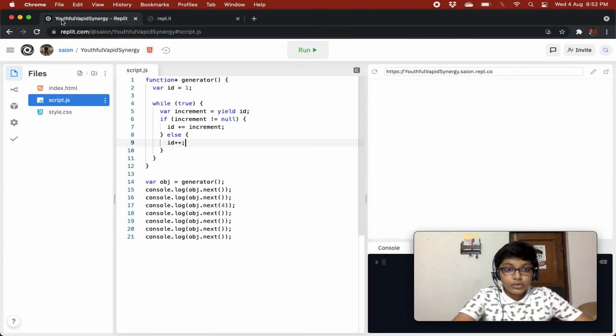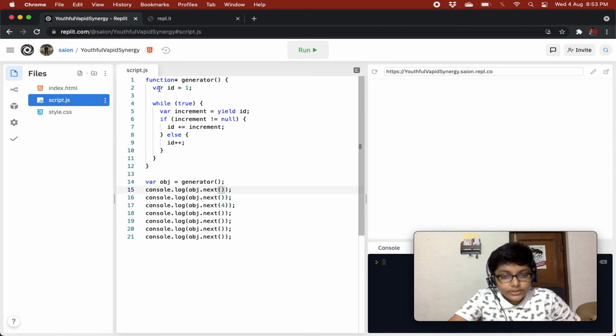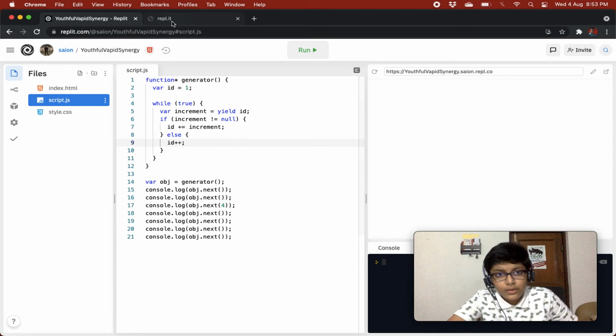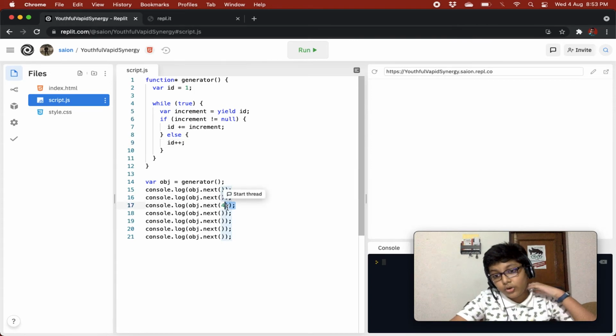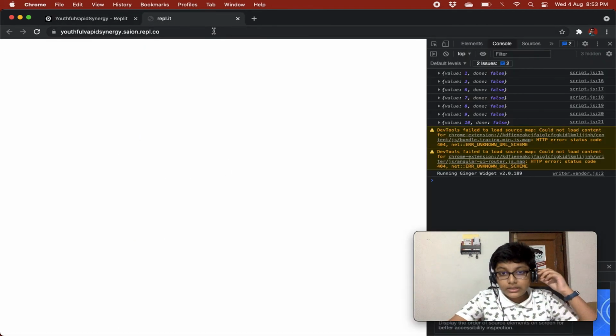So basically why 1, 2 and 6? Because first of all, there was no value in here. So first of all, id is 1, and we are yielding out the id, and with that we are taking the next method call's argument that is passed. Okay, and the next time it is checking if that argument is not equal to null, but it is null because we have not passed anything, so it goes in the else, and it just increments the id by 1, and then it just yields it out, and at the same time takes the next method call's argument that is passed. So basically that's 4, so its value is 4, and it just logs out 2.